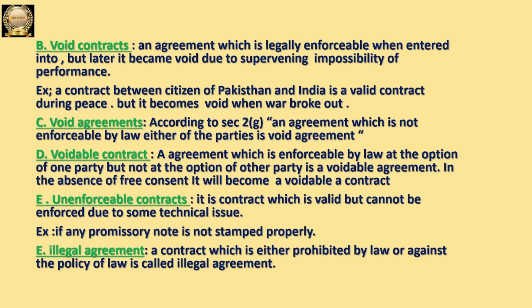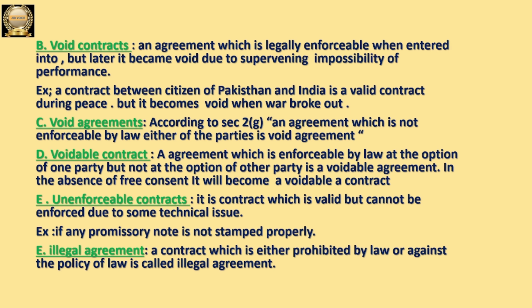So it is not enforceable by law at the option of another party. Why? Because there is no free consent. Then it becomes a voidable contract. Voidable contract means at the time of making the contract it is valid, but later on it became void because one party is not going to continue it because there is no free consent in the contract. Then we can say that it is a voidable contract.